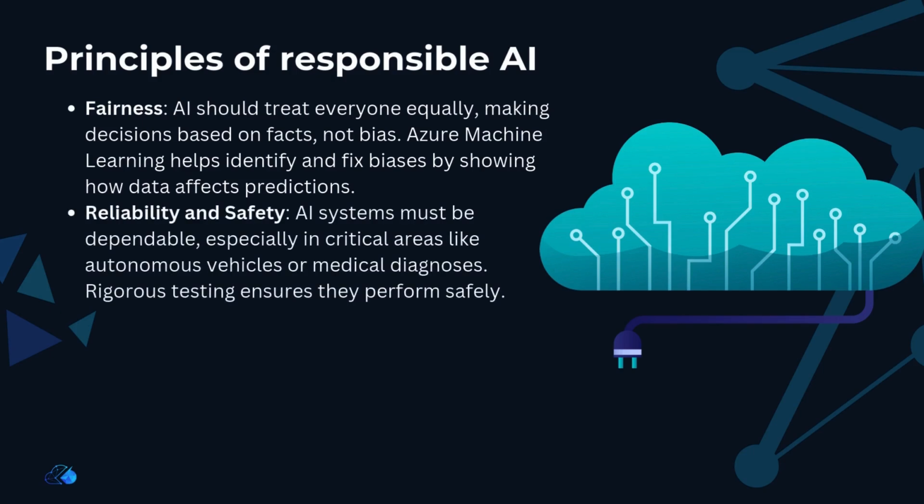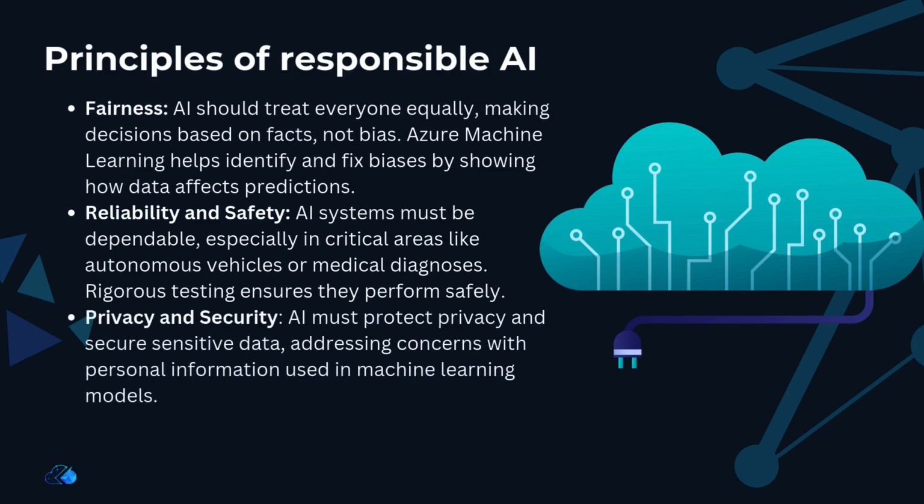Second one, reliability and safety. An AI system needs to be reliable and safe. Think about an AI system in an auto vehicle or a machine learning model that diagnoses patient symptoms. If these systems are unreliable, they could create serious harm to human life. To avoid this, AI-based applications must undergo careful testing and management processes to ensure they perform as expected before they are used in real-world situations.